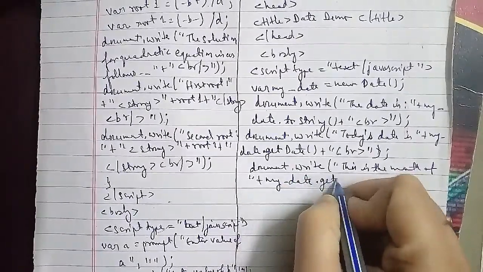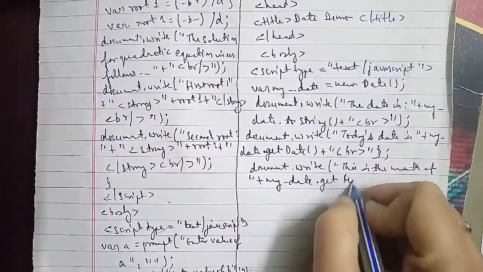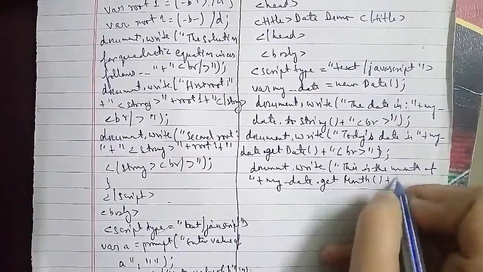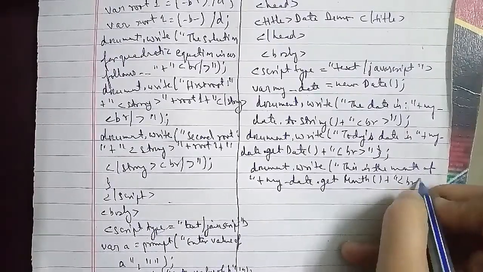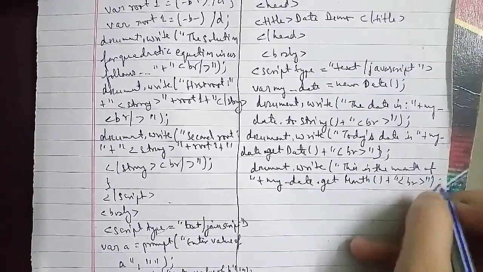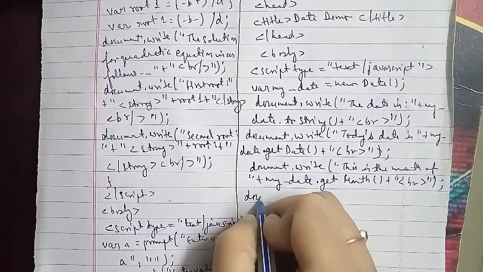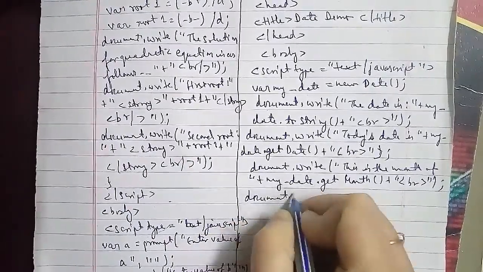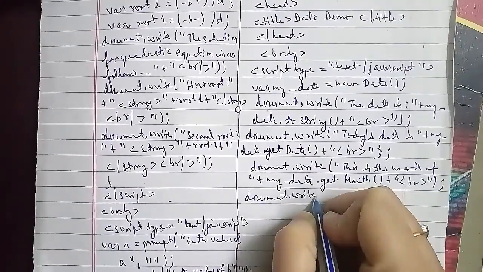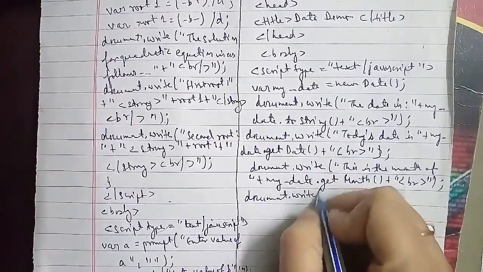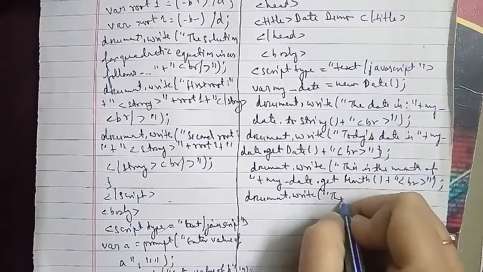Then after that document dot write, then we have now that is whatever the hour is, plus my date dot getHours plus break.